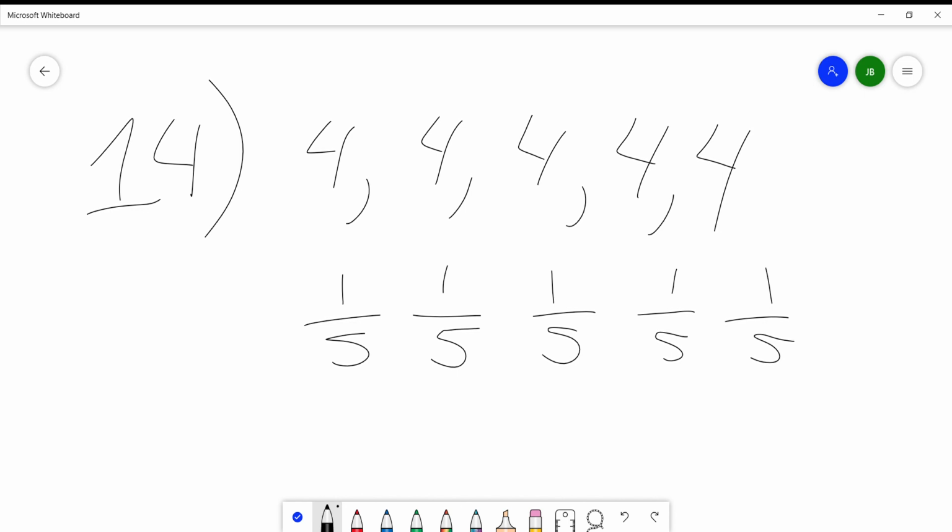Then it says, construct a probability distribution table. Is it a uniform probability model? So you construct the probability distribution table, and the answer is yes, it's uniform. Why? Because they're all the same. That's what uniform means. They're all the same.